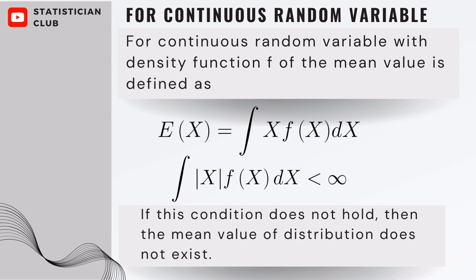For a continuous random variable, its PDF is represented by the probability density function. So we call it the density function f of x, and the mean value is the expected value of x. For a continuous distribution, the sign is an integral, because a discrete random variable is countable, so we can sum and the summation sign is used.